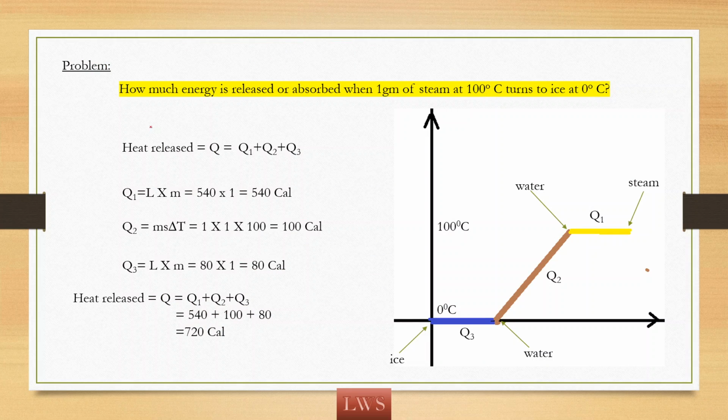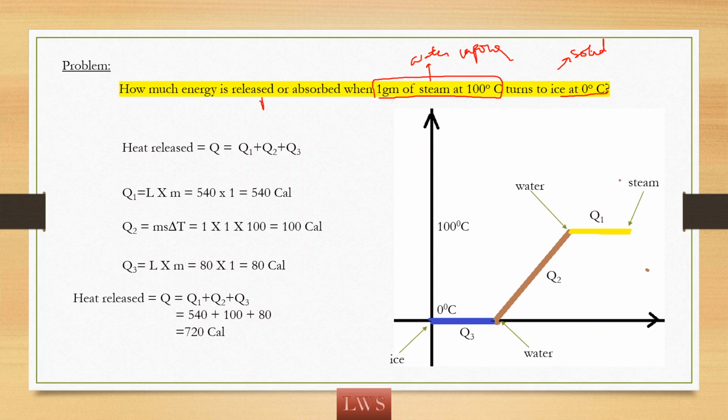Now let us solve a problem. How much energy is released or absorbed when 1 gram of steam at 100 degrees Celsius turns to ice at 0 degrees Celsius? So what is he asking? There is 1 gram of steam at 100 degrees Celsius. Steam means water vapor, so it is in the gaseous state. It turns to ice at 0 degrees, so it needs to be converted to solid state. In this process, what is the amount of heat released or absorbed? That we need to find out.